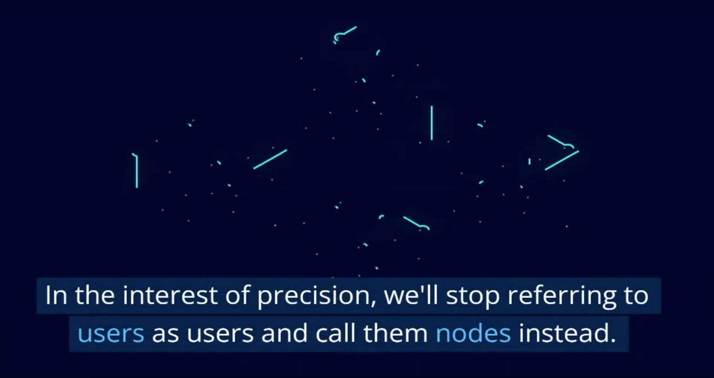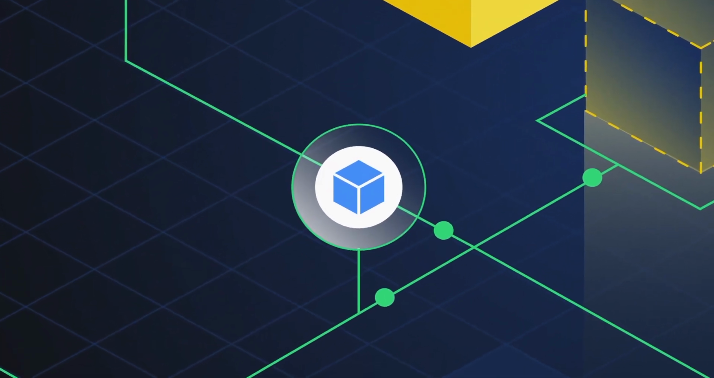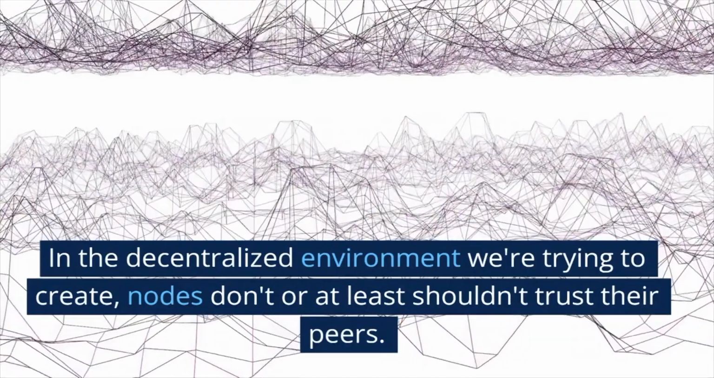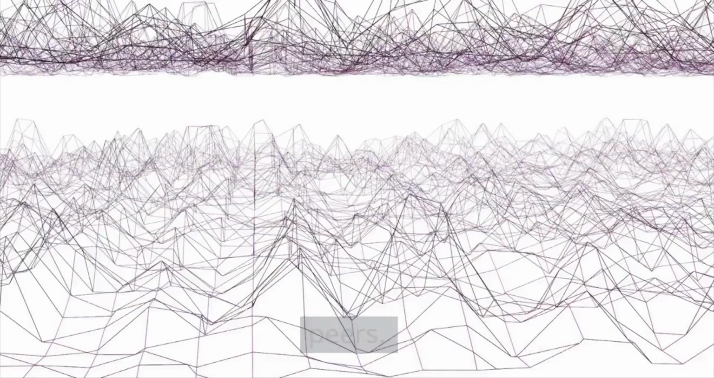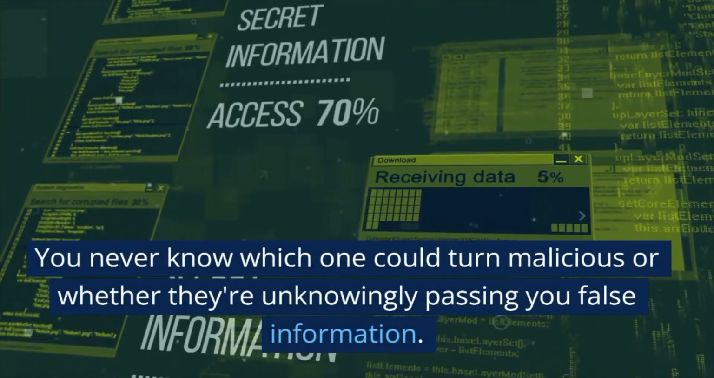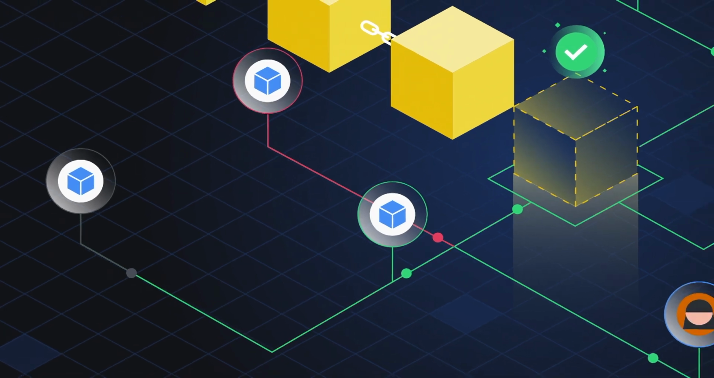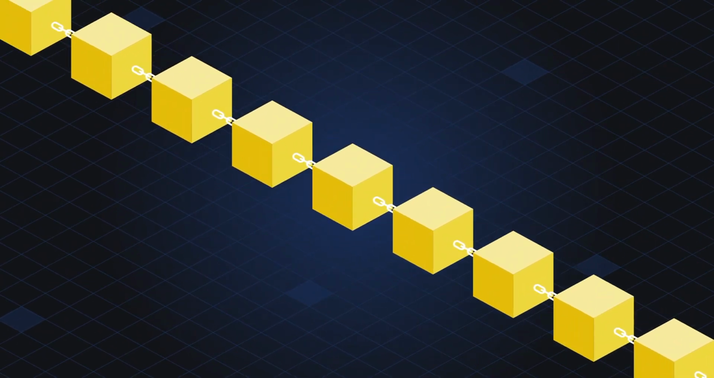In the interest of precision, we'll stop referring to users as users and call them nodes instead. In the decentralized environment we're trying to create, nodes don't, or at least shouldn't, trust their peers. You never know which one could turn malicious or whether they're unknowingly passing you false information. To combat the spread of false information, we use a blockchain to sequence the messages as they appear.